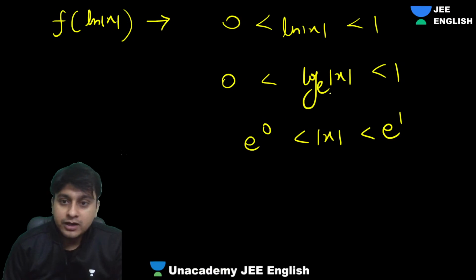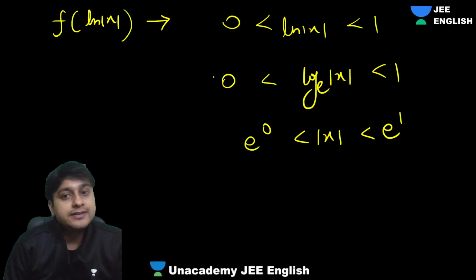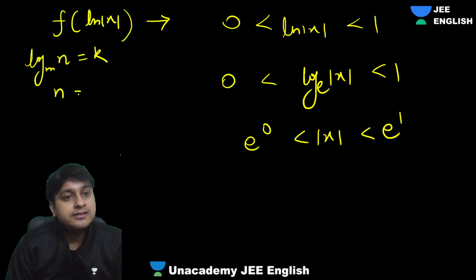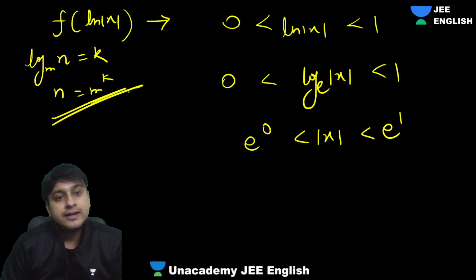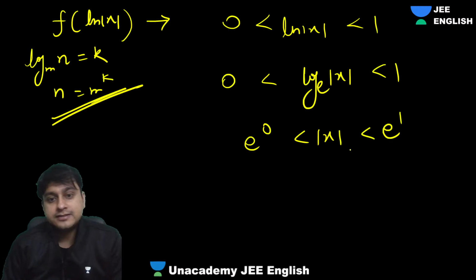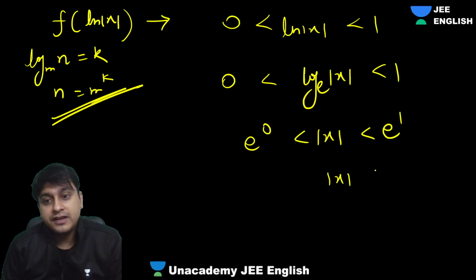So this will be e power 1 and e power 0, right? If log m n is k, so we can say n is equal to m power k. So we will get this thing. So mod x is between e and 1. So what about x?